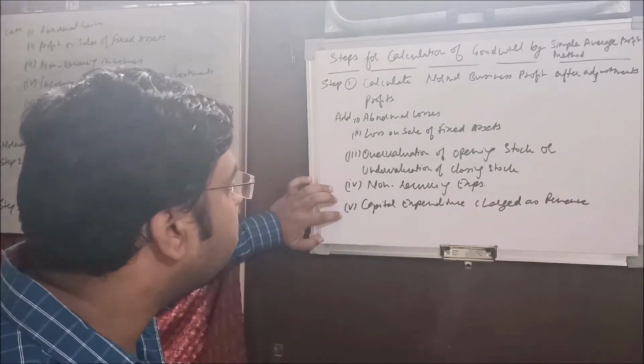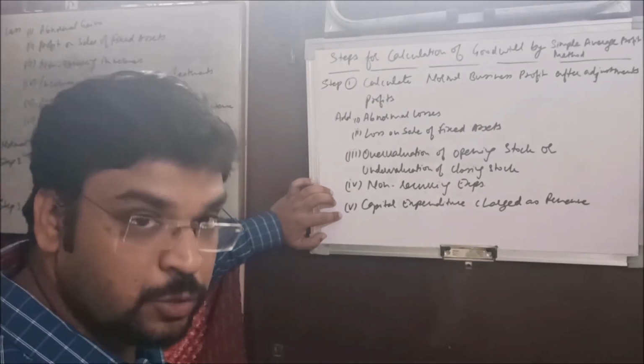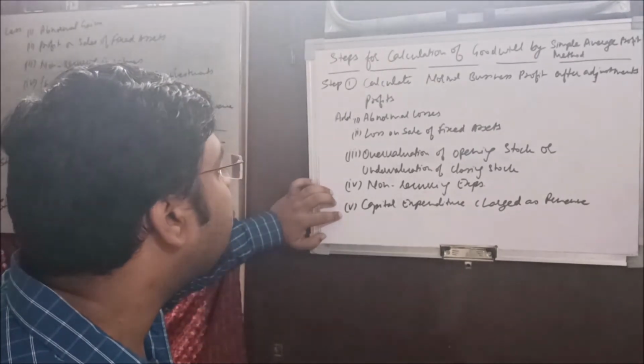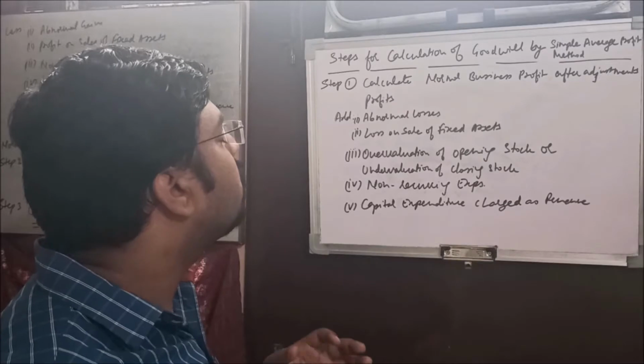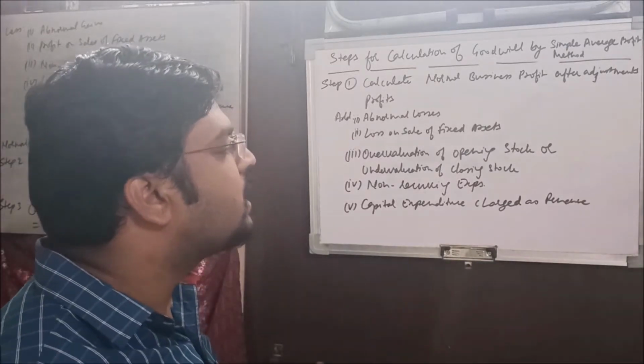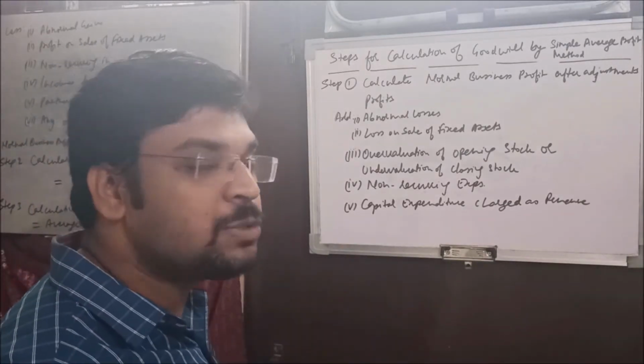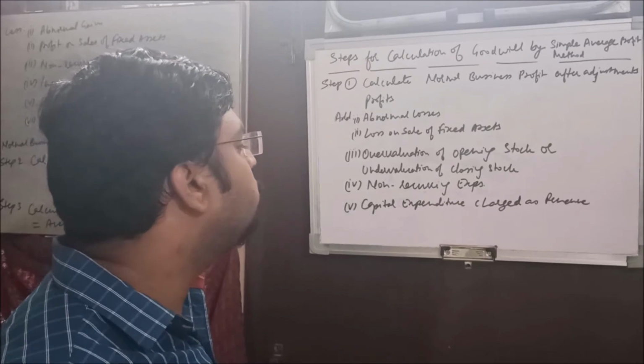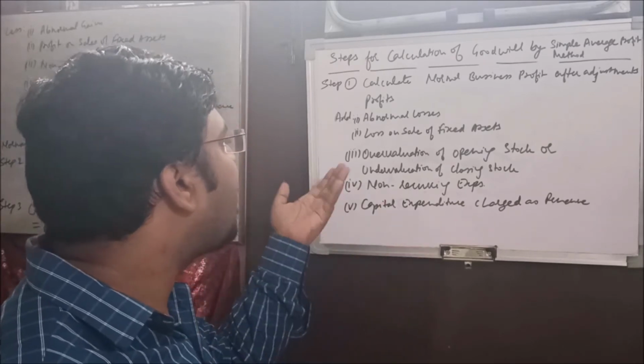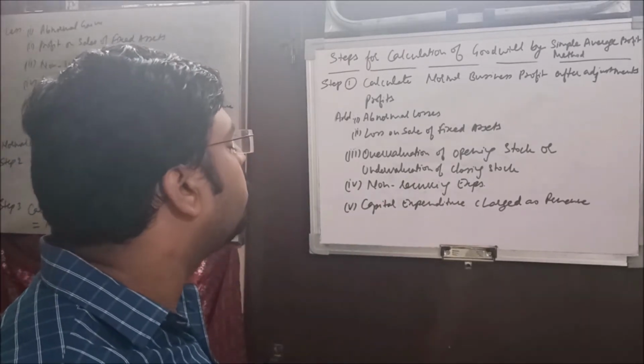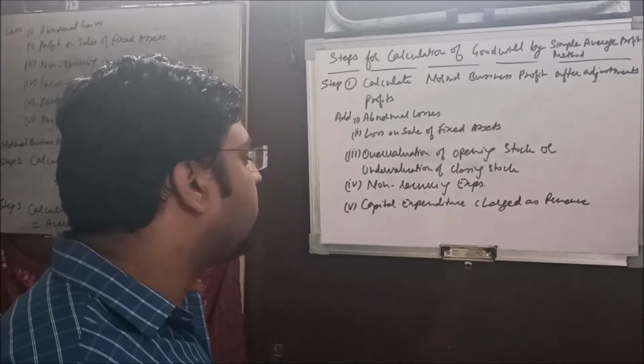Okay, non-recurring expenses, any kind of expenditure which is of the nature of non-recurring. Okay, or we can call it capital expenditure charged as revenue. Fine, so that has to be added. Okay, because you considered some expenditure as revenue, but it was a capital expenditure. So what you are supposed to do? You are supposed to add it. Okay, because you have wrongly deducted that.